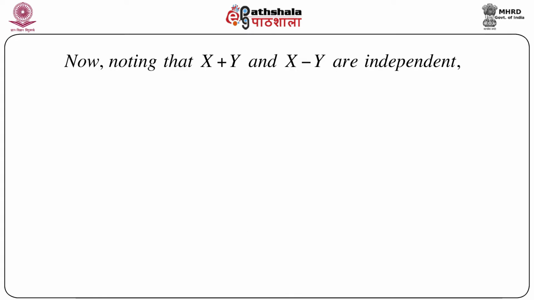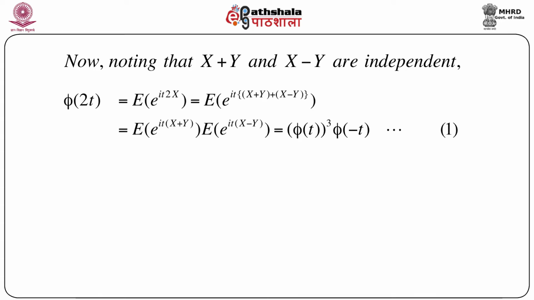Now note that X plus Y and X minus Y are independent. Now we are going to use the given condition that X plus Y and X minus Y are independent. So let us start with phi(2t). Now what is the meaning of phi(2t)? phi(2t) is the expectation of e^(i2tX), or we can write t times 2X. Now 2X I can immediately write as (X plus Y) plus (X minus Y), where Y and Y cancel out. So let's keep it this way.